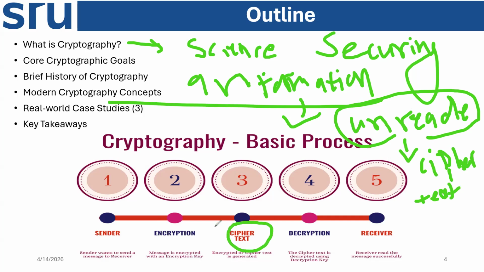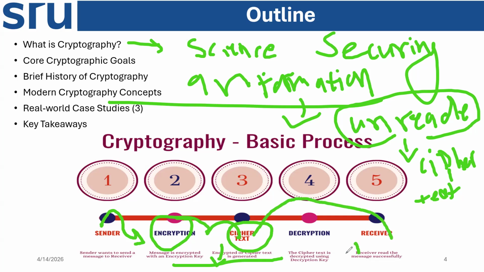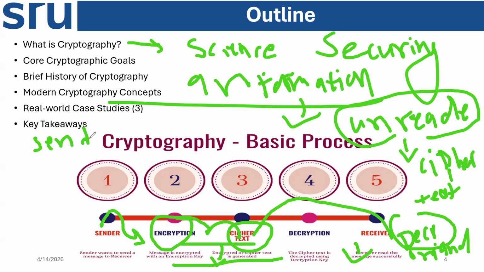Cipher text. This is the one, right? So the original information is transformed by encryption technology into cipher text, so that nobody can understand it in between. Then this is sent to the receiver and decrypted. After reaching the receiver, it will be decrypted and become the original message again. So it's a process from sender to receiver.